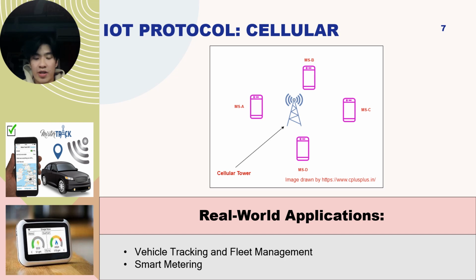As for real-world applications, cellular IoT is used in vehicle tracking and fleet management for GPS tracking of vehicles, which enables real-time monitoring of delivery fleets over long distances, which is crucial for logistics. Utility companies also use cellular IoT in smart metering for data collection, allowing remote monitoring of electricity, water, and gas usage for billing and maintenance.